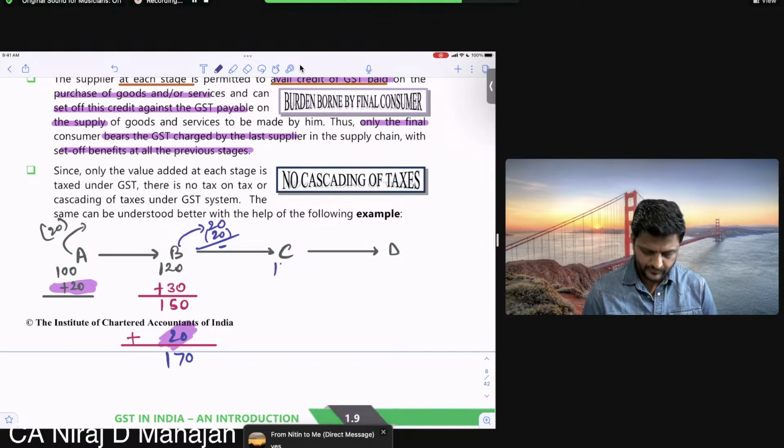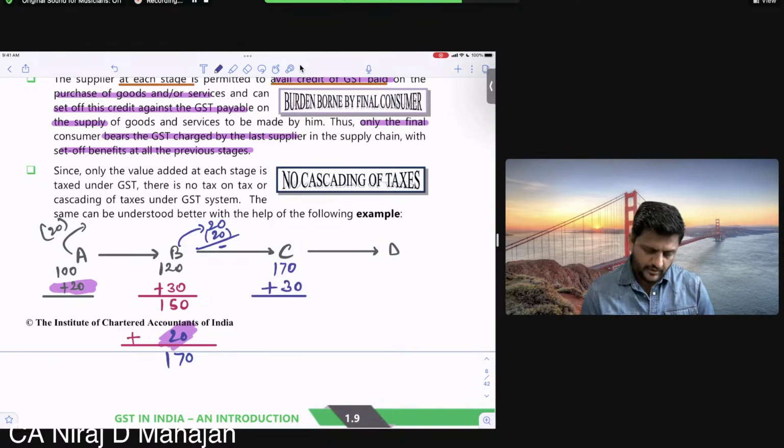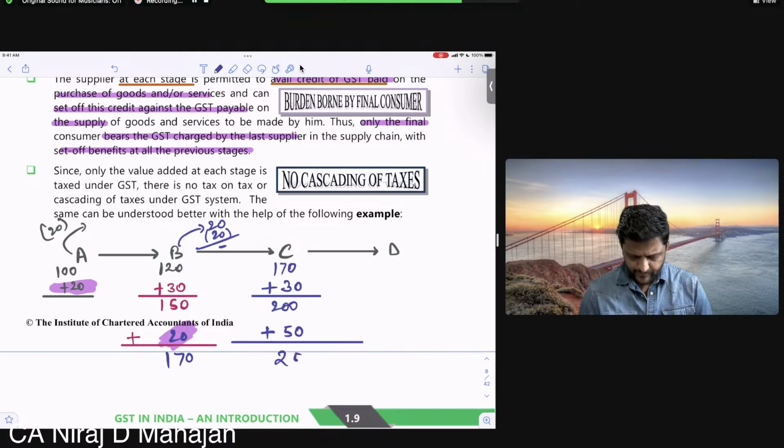हाँ है ना? Again he does some increment on his items, है कि नहीं? Of 30 rupees. Again, bachcho, he makes it before taxes 200, and after taxes, let me just change the figure now, 50, and final selling price is what? 250. Correct Ilya?